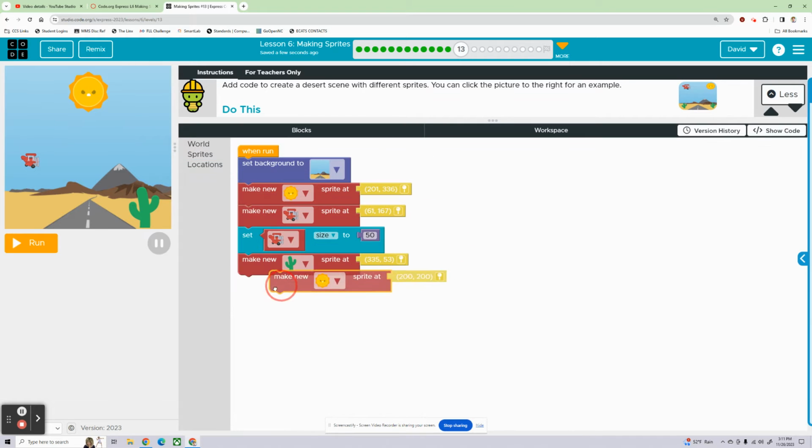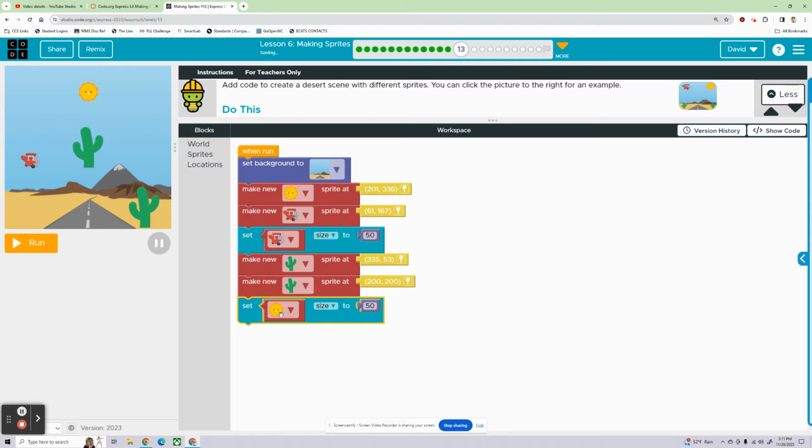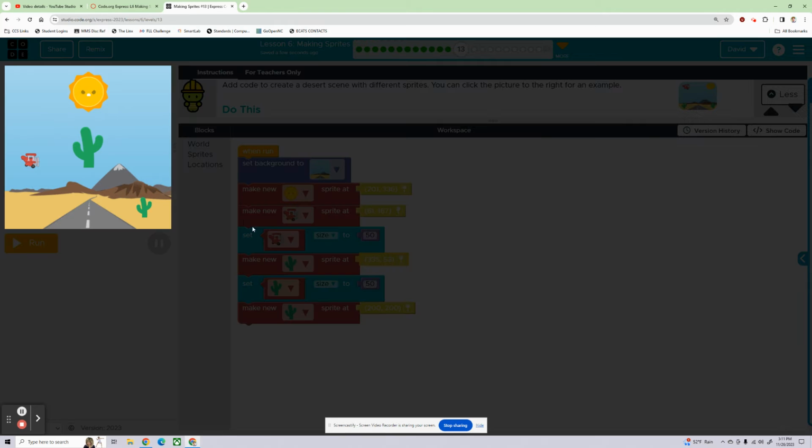Let's see. Make a new sprite. We're going to do another cactus. We're going to make this one a lot smaller. Set size of the cactus. Oh no. Can I? There we go. Okay. I understand what I need to do. All right.